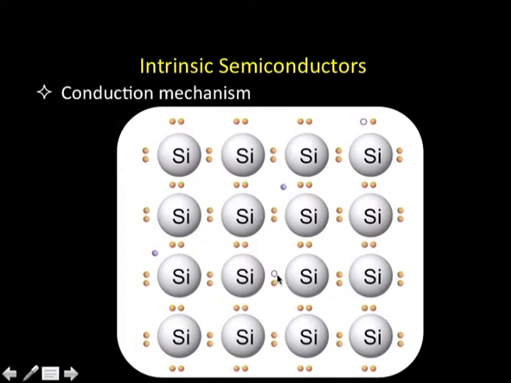All of this was here at absolute 0, but at room temperature this electron has moved from this place and come down to say somewhere here. So, this has become a hole and this has become a free electron in the conduction band, which can conduct and make it semiconducting there. Okay. Now, how does it conduct?